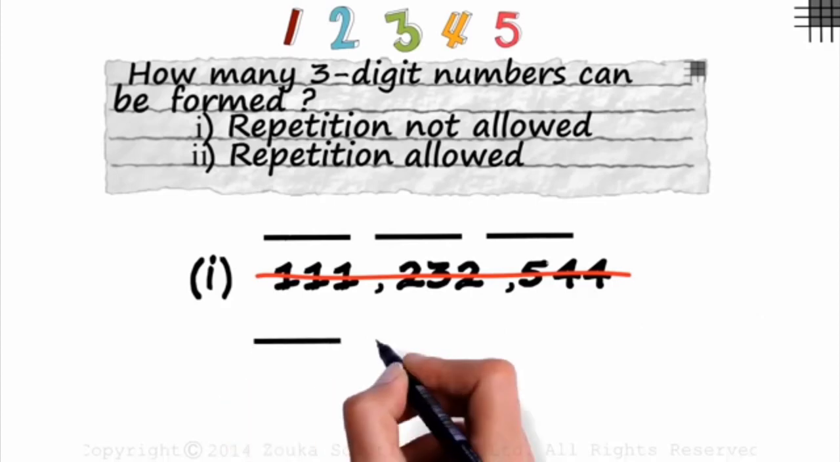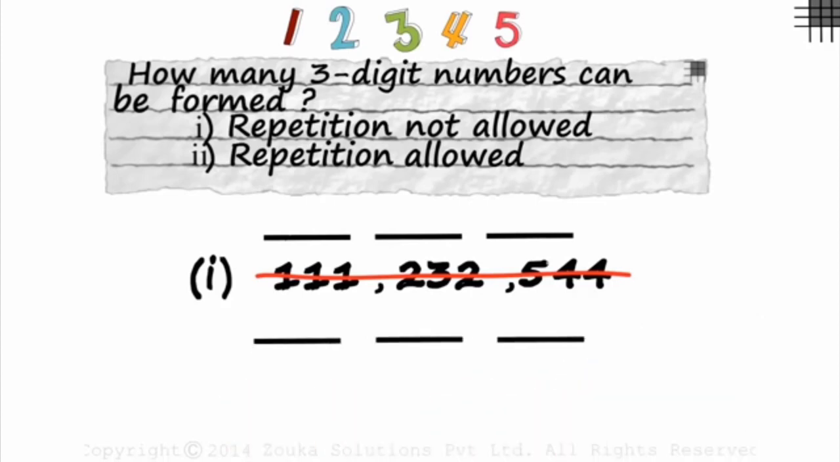So let's make 3 slots for the digits again. Now you can start thinking. How many 3-digit numbers can be formed if repetition is not allowed? Before you think of the 3-digit numbers, look at the slots individually. Let's look at the first slot or the hundreds place. In how many ways can you fill the first slot? It is a simple question. You don't need to know permutations or combinations for this. In how many ways can you fill the first slot?